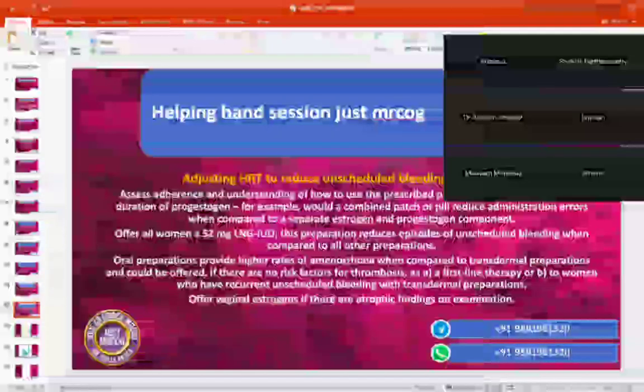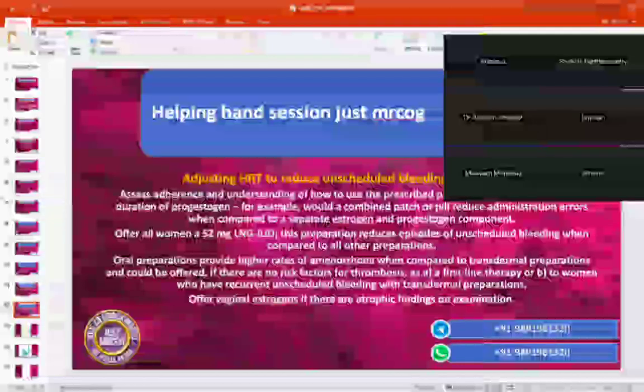We prefer oral preparations as first line treatment if there is no risk factor of DVT or uncontrolled hypertension, where we offer patches, or to women who have recurrent unscheduled bleeding with oral preparation. So we can offer oral as first line treatment if there is no risk factor for DVT, or we can offer transdermal as the second choice if she is coming again and again with unscheduled bleeding. And vaginal estrogen for atrophy, this everybody knows.